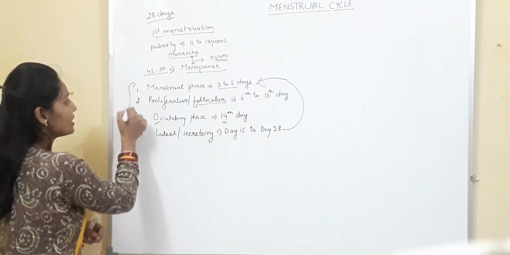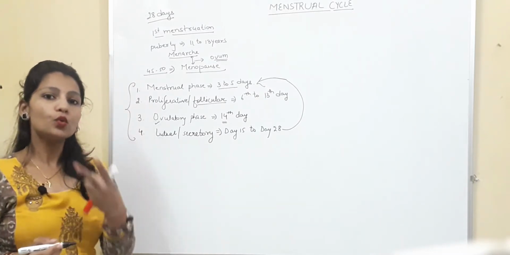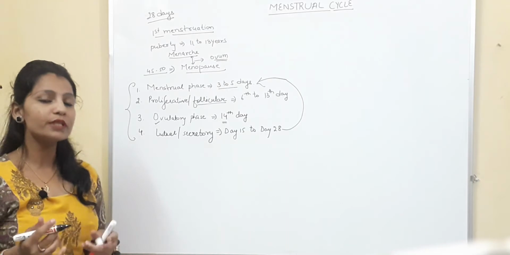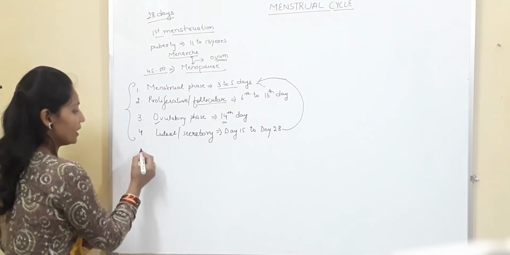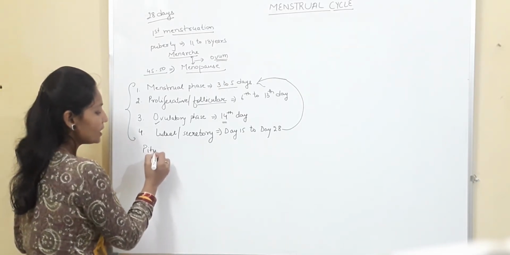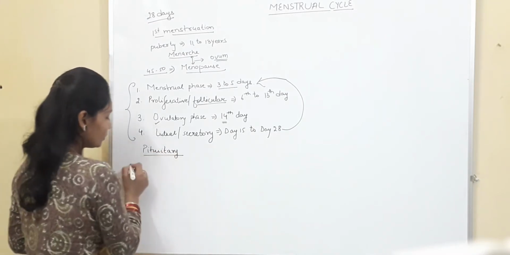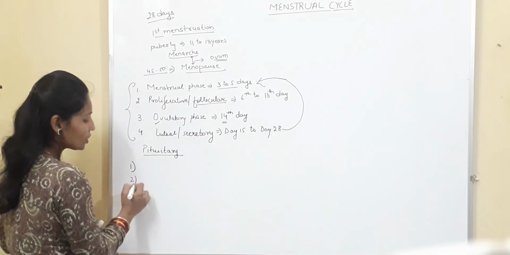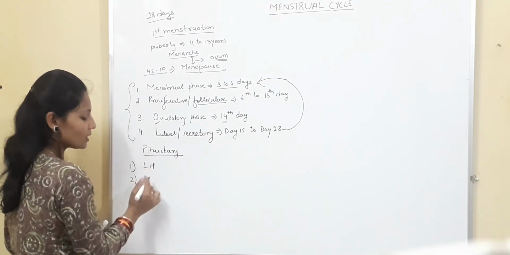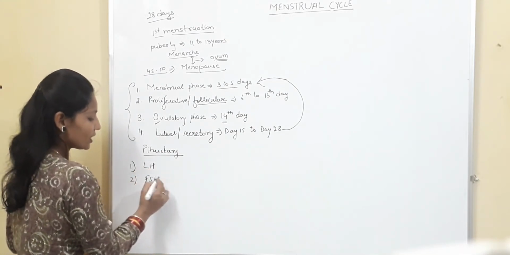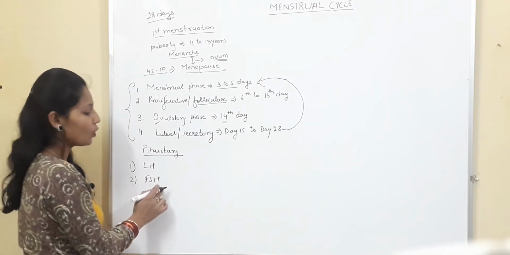Now these phases are under the control of 2 sets of hormones, and those 2 sets of hormones are very important. The one set of hormones is pituitary hormones. The 2 pituitary hormones are LH, means luteinizing hormone, and FSH, means follicle stimulating hormone.